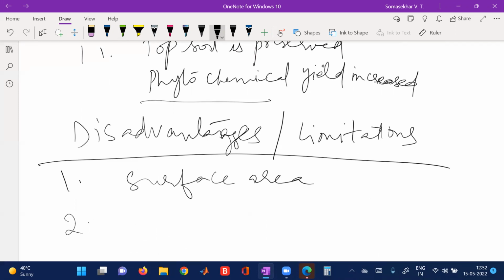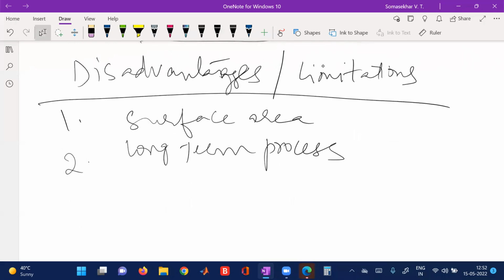Second one, it is a long term process. The plant has to grow into a tree, and that tree will help in this process. So it is a time taking process, that is a long term process.